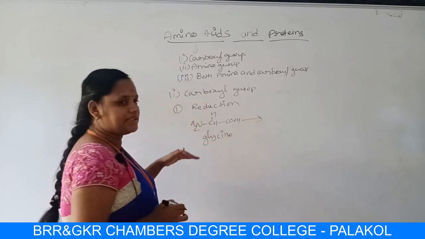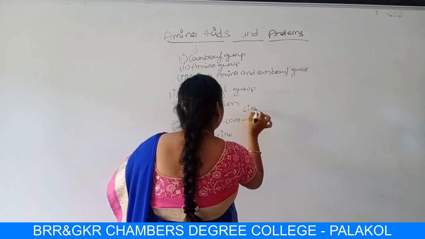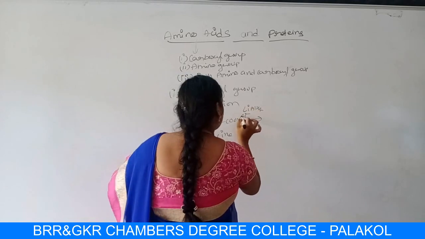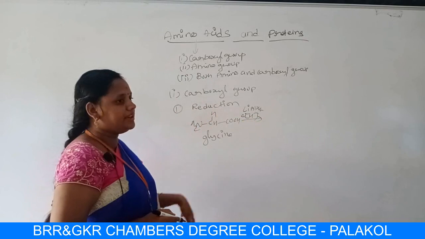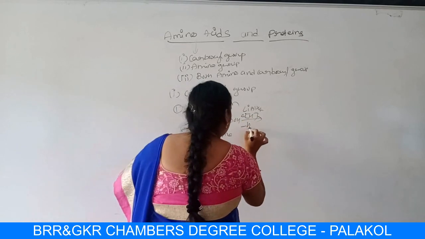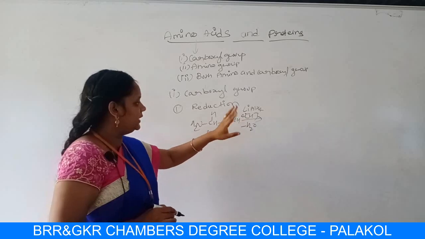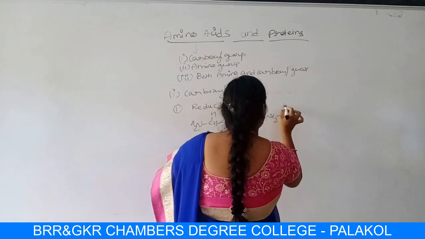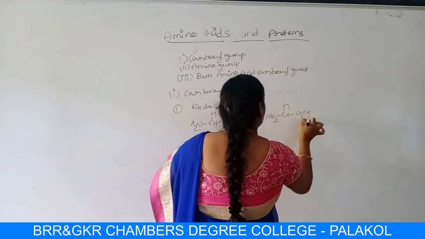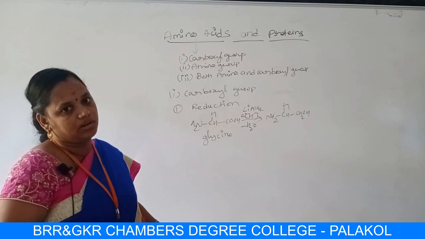In the presence of lithium aluminum hydride, if you do reduction, a water molecule is eliminated, OH from here and H from here, and the remaining is formed as NH2CH2CH2OH, amino ethyl alcohol.